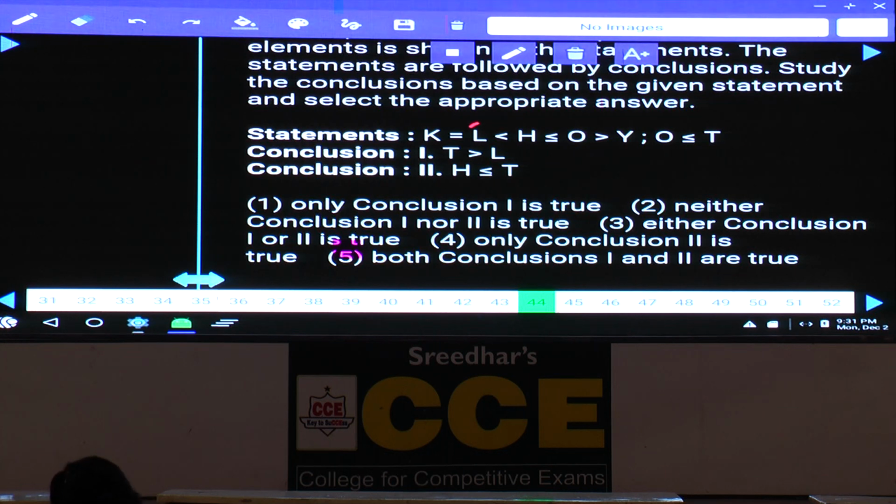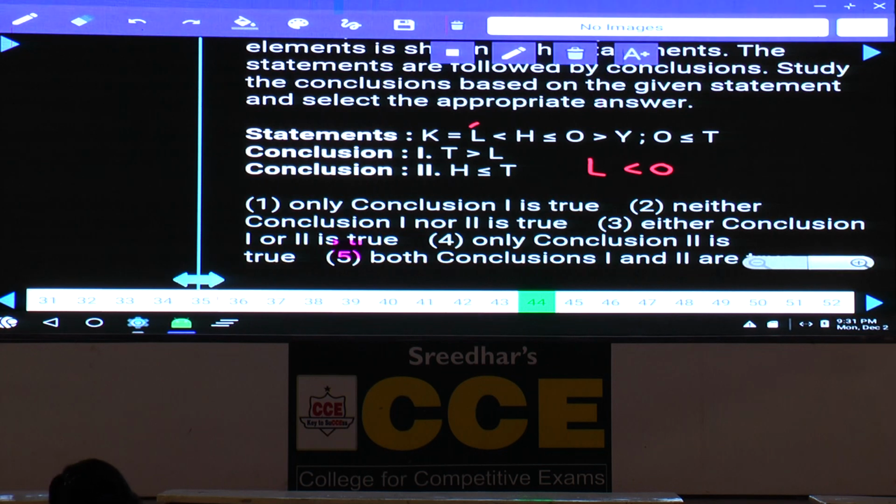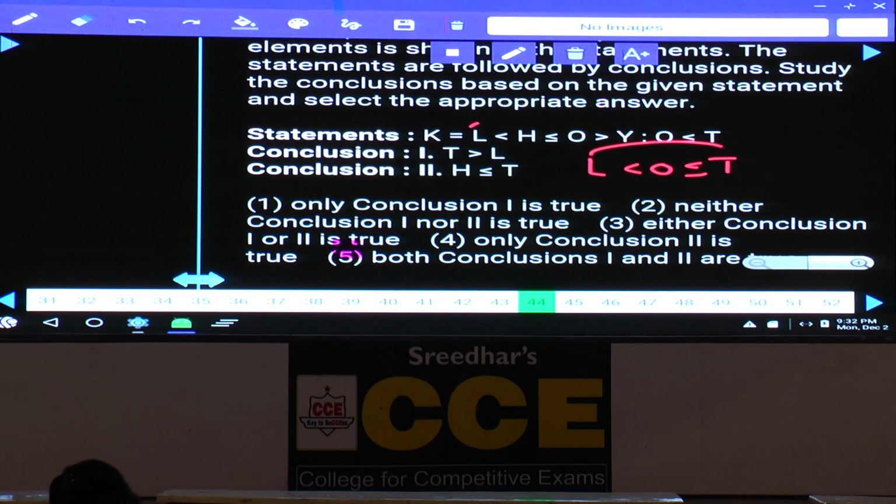44, now the relation between t and L. L is here and t is here. Tell me which element is common here. O is common, L lesser than O lesser than or equals to t. Now between L and t, L lesser than t is definitely true, t greater than L is also true.